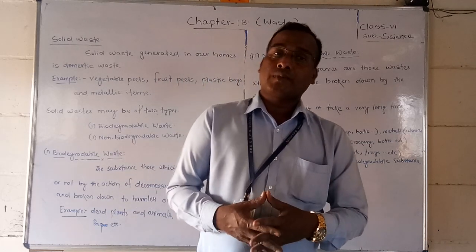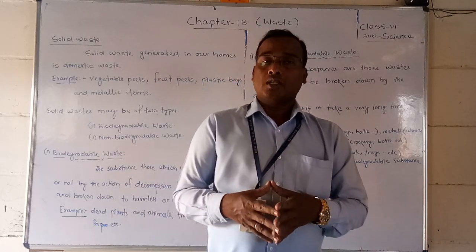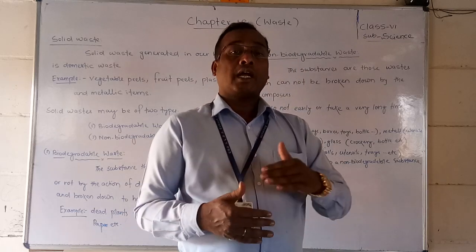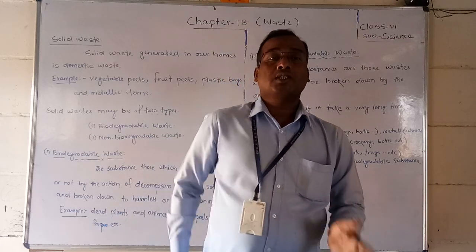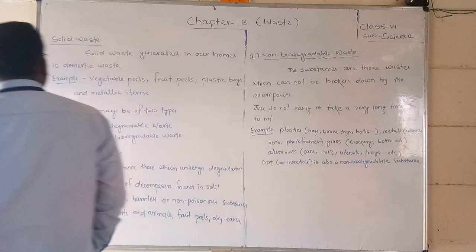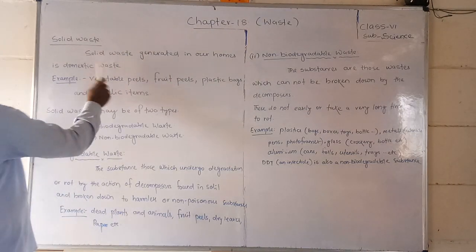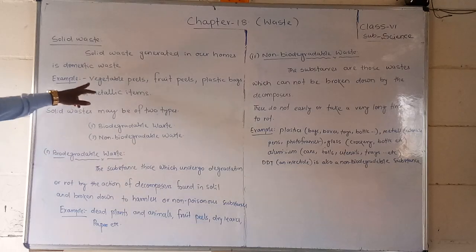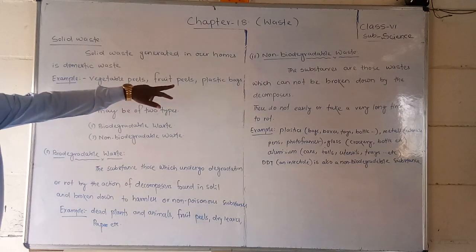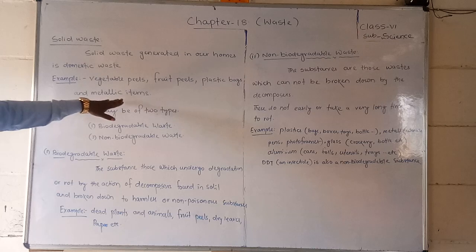So let us discuss what solid wastes are, what the categories are, and the examples in this video. Now look here, students: solid waste generated in our homes is domestic waste, like vegetable peels, fruit peels, plastic bags and metallic items.